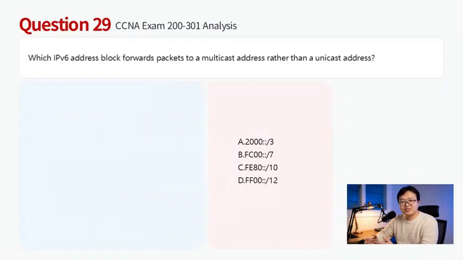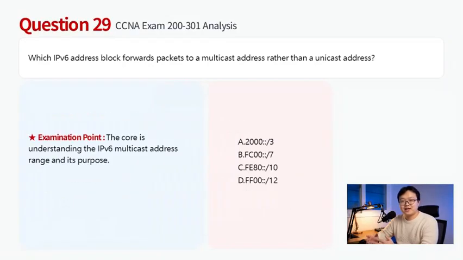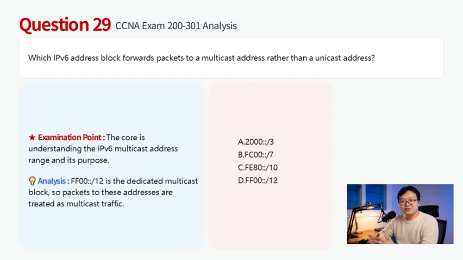The FF00::/8 address block in IPv6 is reserved exclusively for multicast addresses. Packets addressed to any address within this range are forwarded using multicast rules rather than unicast routing, targeting a group of devices instead of a single host. Therefore, this question chooses D.